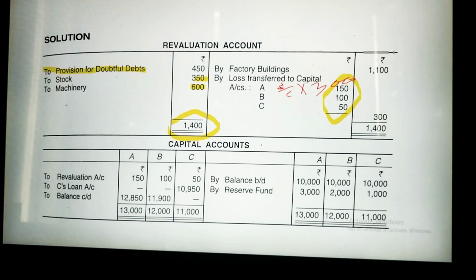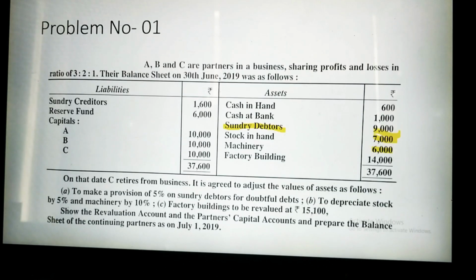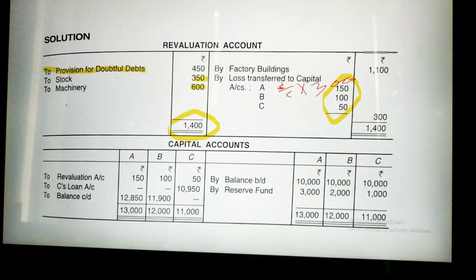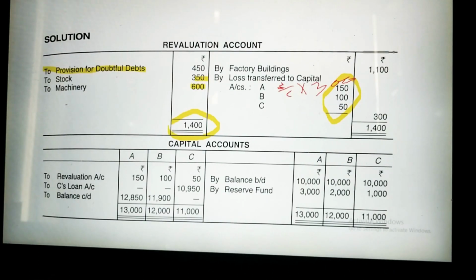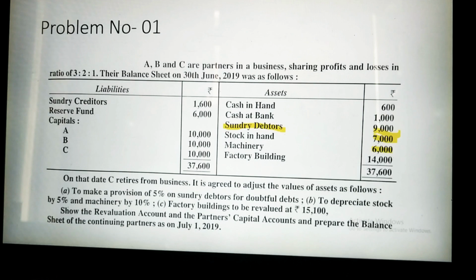Second we will cover the capital account. For the capital account you have to go for the balances, the old balances of A, B, C. First you will take all the balances of partners. You will write on the credit side by balance brought down, 10,000, 10,000, 10,000, it is given in the question. Second, it is given in the question, 6,000 reserve fund.